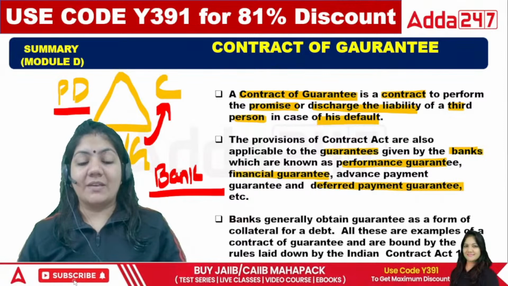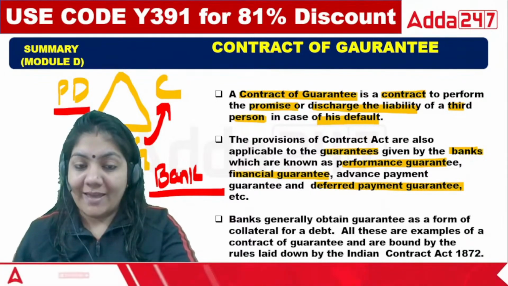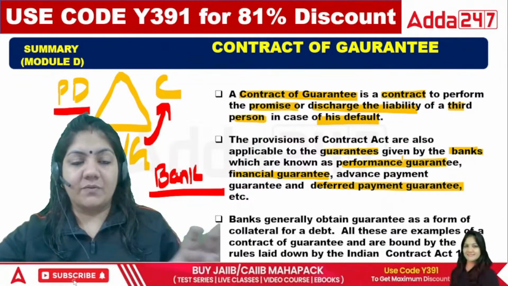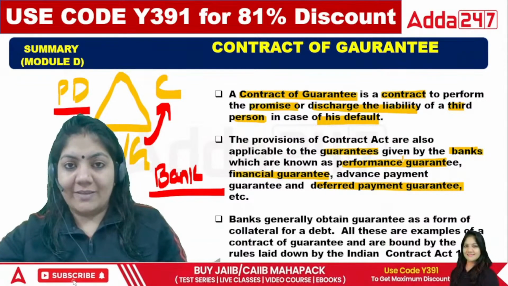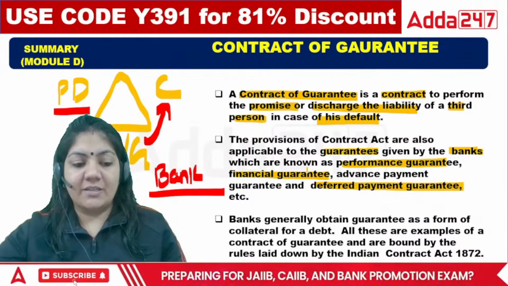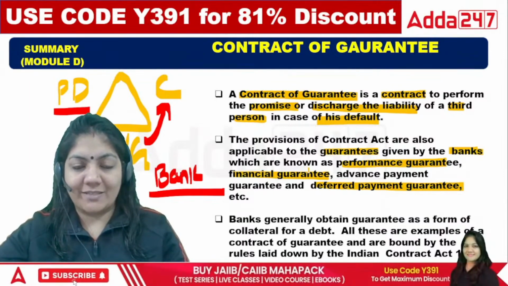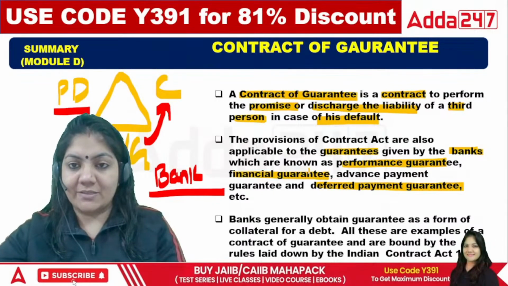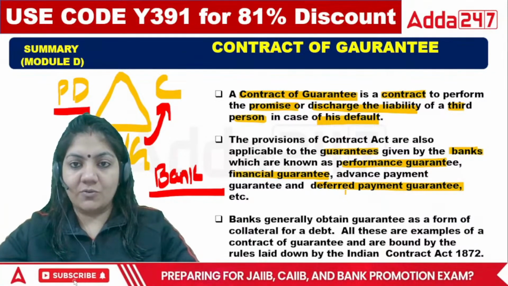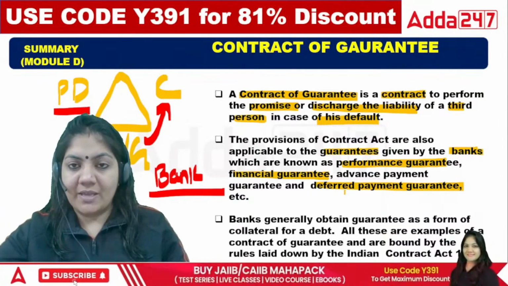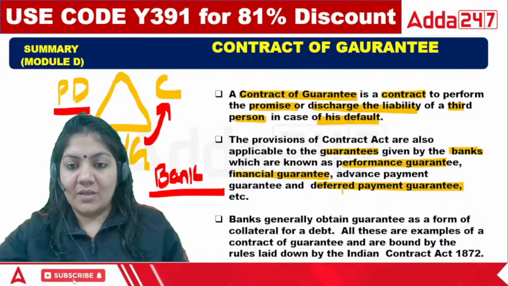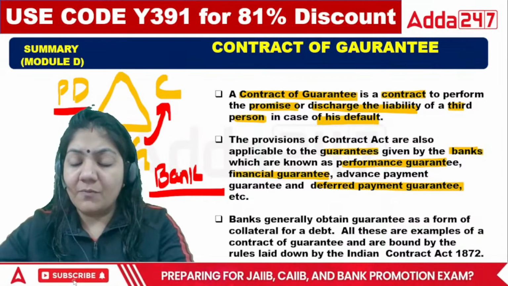Three types of guarantee that we have already learned in the LREB subject also. Performance guarantee means suppose Nikita ma'am has to perform a project; for that performance, the bank has given a guarantee to the third party. Financial guarantee: suppose Nikita ma'am has to pay 10 lakh rupees as tax, in that case the bank is my guarantor. Deferred payment in installments: suppose I have to give 1 crore rupees in installments to a third party, in that case the bank will act as a guarantor for each installment. So these are the types of bank guarantee.